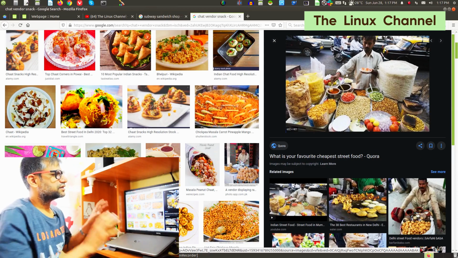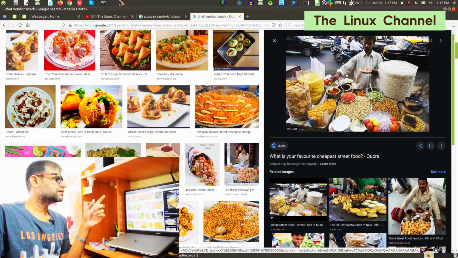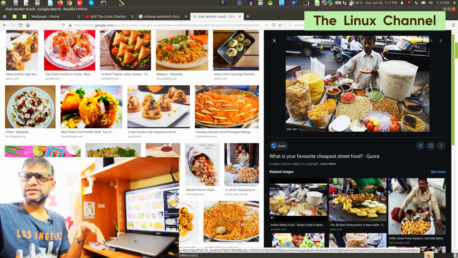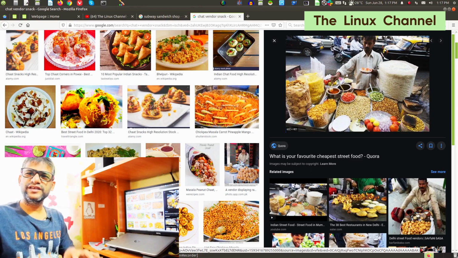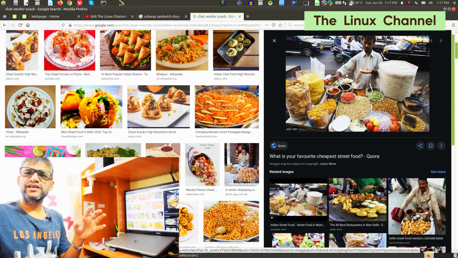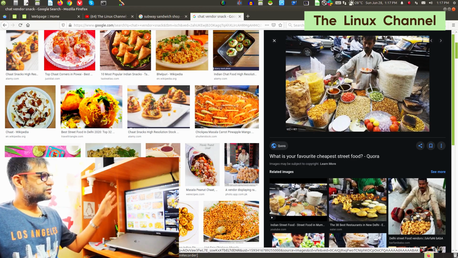There are various ingredients, and based on whatever dish you order from his menu, he's going to put in various combinations, and most of the time 80% of his ingredients are going to be the same, no matter what snack you order. Let it be pani puri, he may not add certain ingredients for pani puri, but if you order bhel puri, he may add certain other ingredients. So more or less the same.